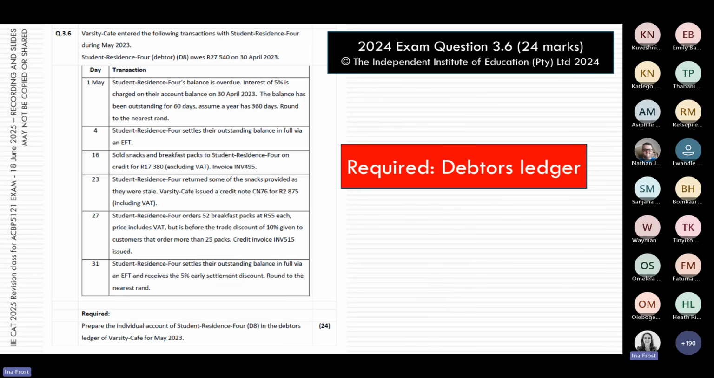But to bring us back now, we've actually had a long discussion, but what we really wanted to look at was this question from the 2024 exam. So in the 2024 exam, the students were asked to do the debtors ledger. And we've now said that in our mind now we understand, okay, debtors ledger, I'm looking now for the individual debtor.